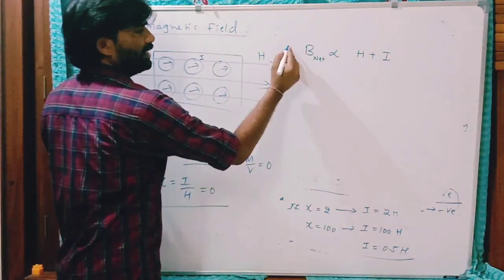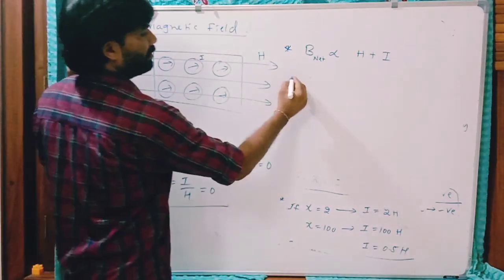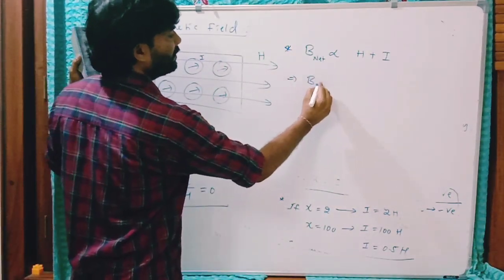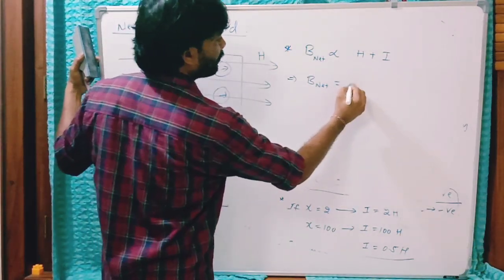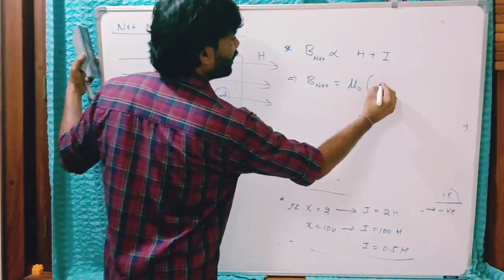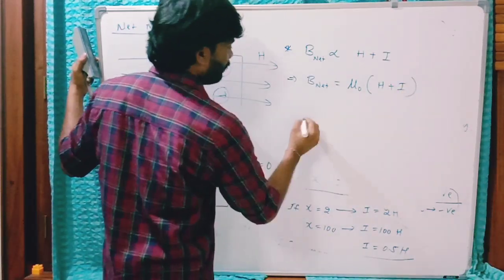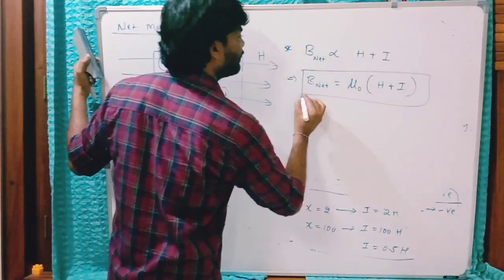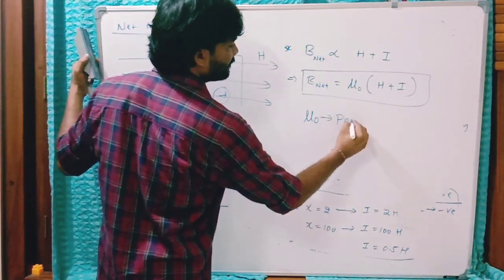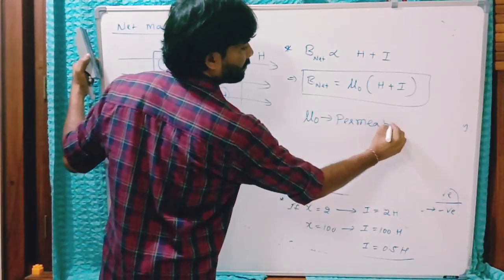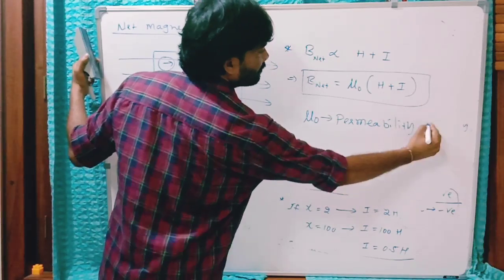So this is very easy to remember. Now this net magnetic field induction of this substance is, with proportionality constant mu naught, mu naught times (H plus I). What is mu naught here? Mu naught is the permeability of free space.